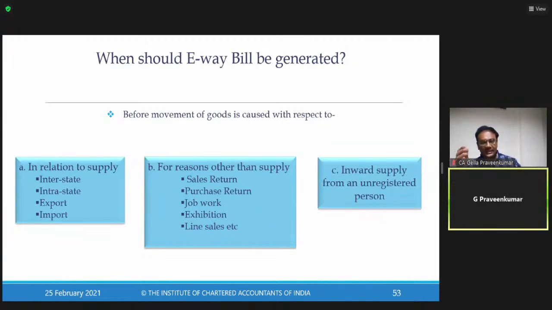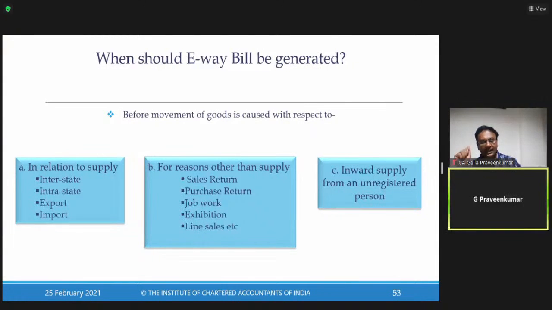Inward supply from an unregistered person. Now, this is a third category where we have picked up, where supplier is a person who is not registered. Recipient is a person who is registered. Example: there is a small-time job worker who is manufacturing some machinery. So there is one old worn-out machinery which is to be purchased from the state of Punjab.